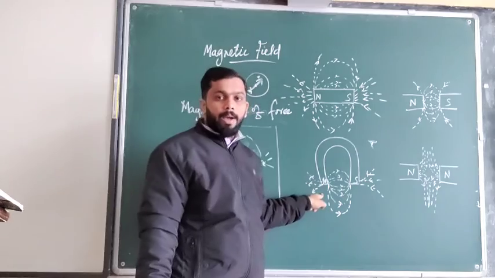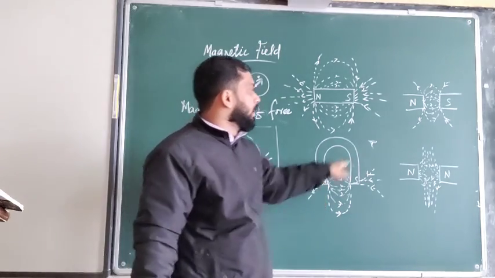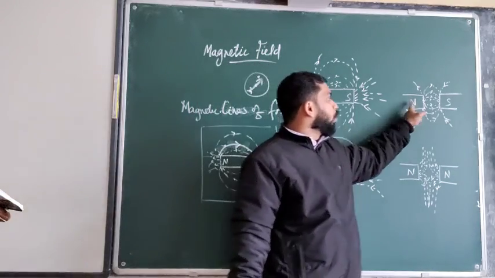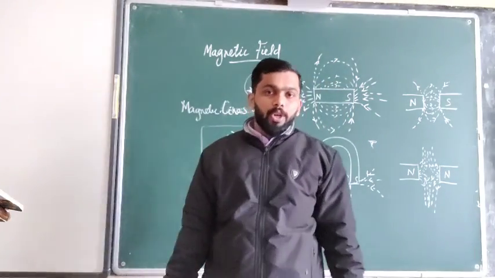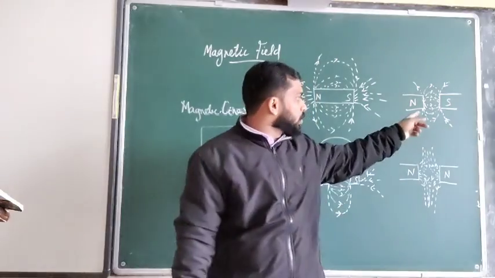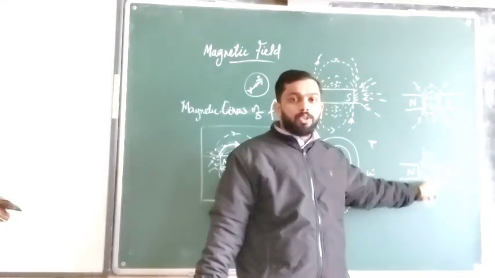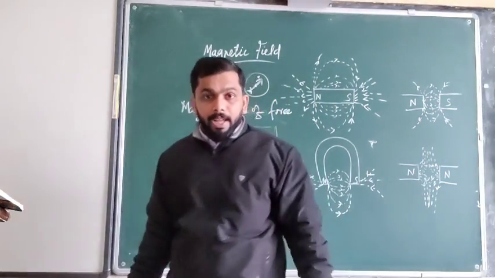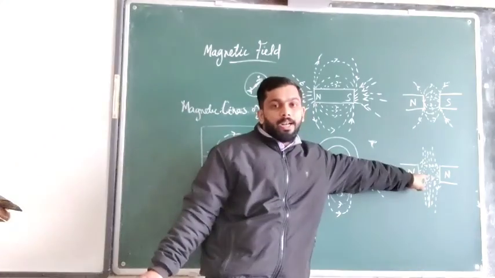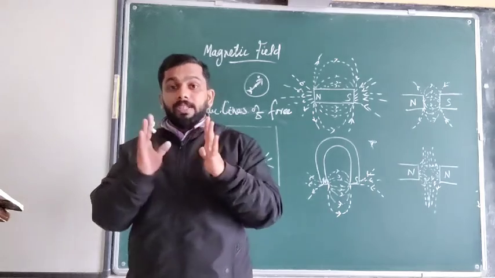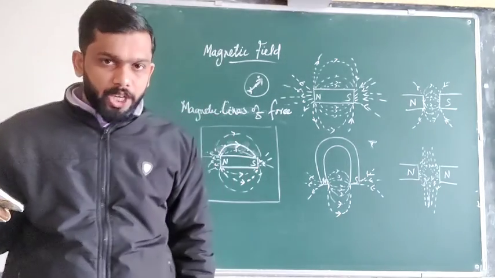This is a U-shaped bar magnet or horseshoe shaped bar magnet. This is where the north pole and south pole are kept. We know that north and south poles are going to attract each other, so the attraction is from there. North and north, or south and south, the same poles are going to repel each other. That is also shown there. Here you can see that there are no field lines. That is called repulsion. That region is called a repulsive region.